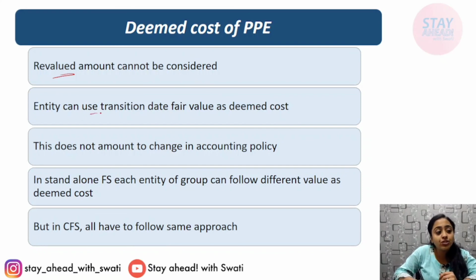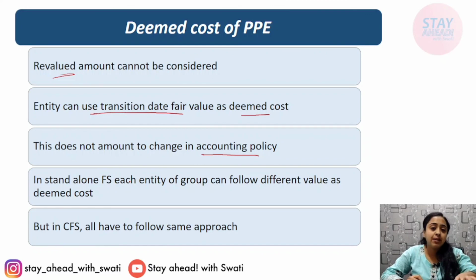Entity can use transition date fair value as deemed cost. This does not amount to a change in accounting policy. In stand-alone financial statements, each of the group entities can follow different values. Each entity can follow their own options separately. But if we talk about consolidated financial statements, then they have to follow the same approach.